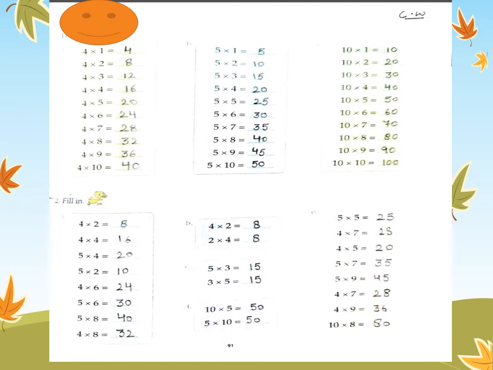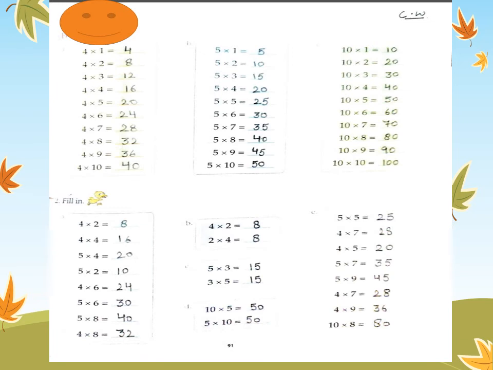Next we come to question number 2, which is the random multiplication again. We will firstly focus on B, C and D part. Why we will focus on B, C and D part? Because whenever we are reversing them, we are getting the same answers. So, let's have a look at the reverse tables. 4 into 2 is 8 and 2 into 4 is also 8. So, the answer for the multiplication in both the cases are same.